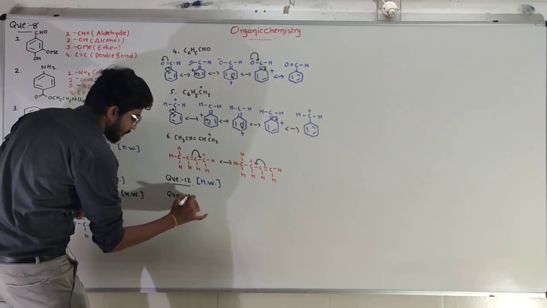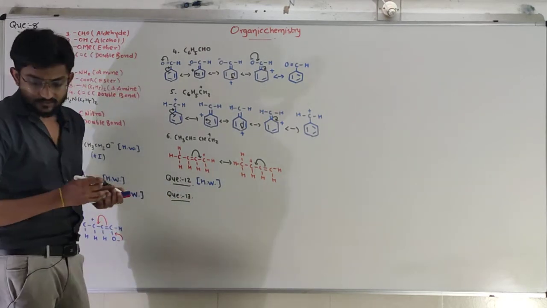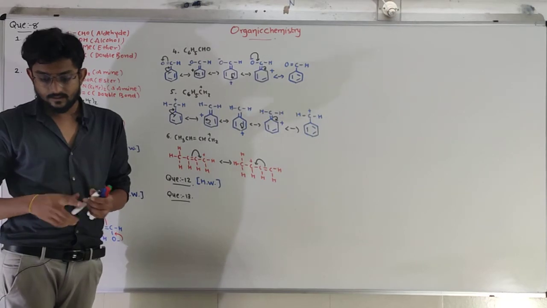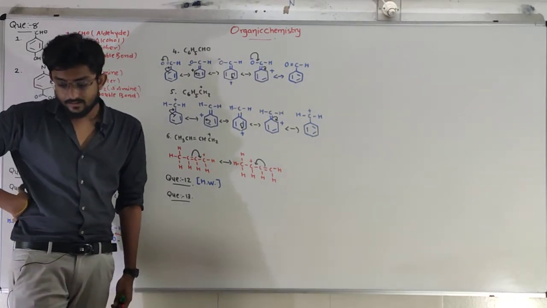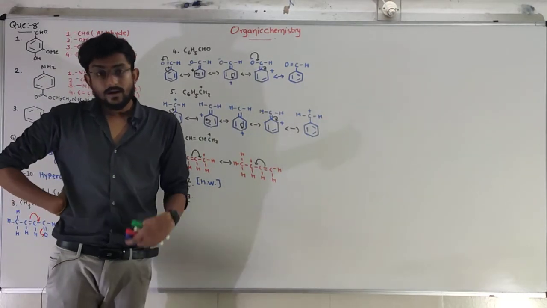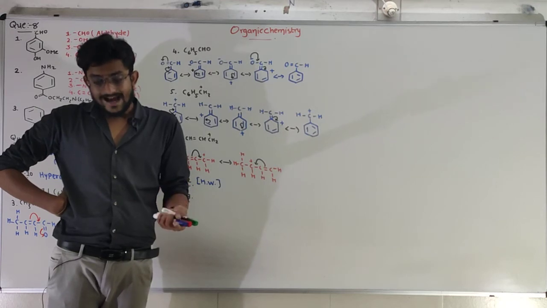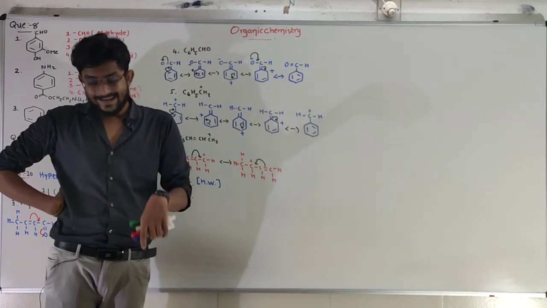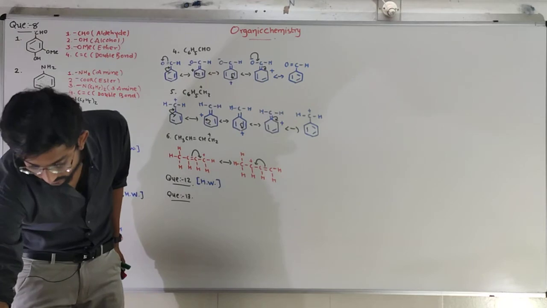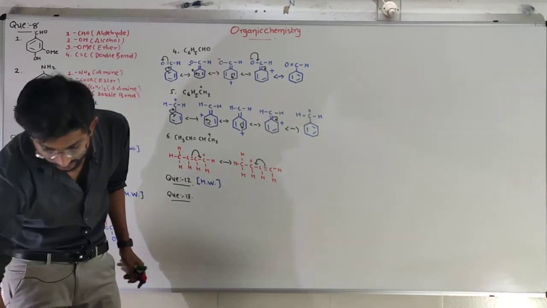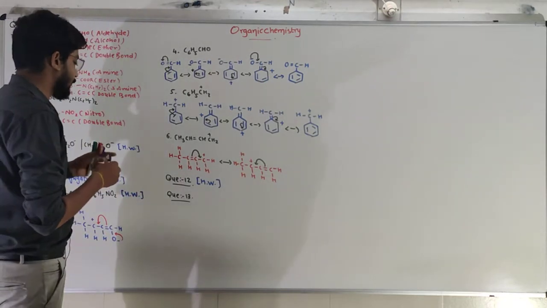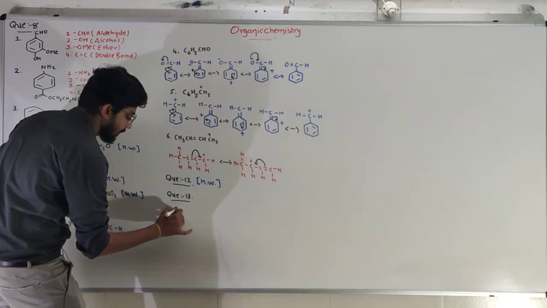After that, our next question, number 13. What is question number 13? Write the darkened bold reagent as a nucleophile or electrophile from the given reactions.